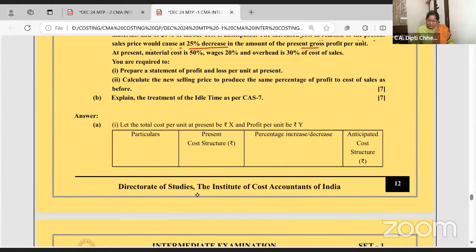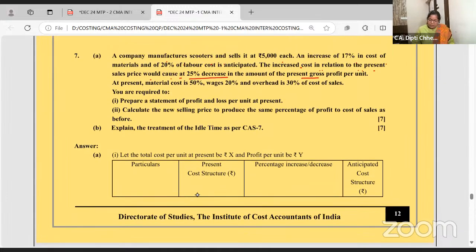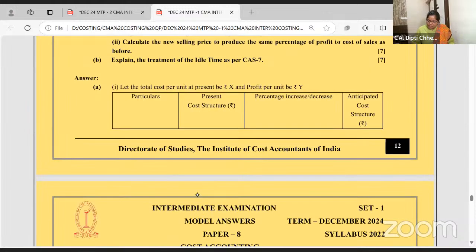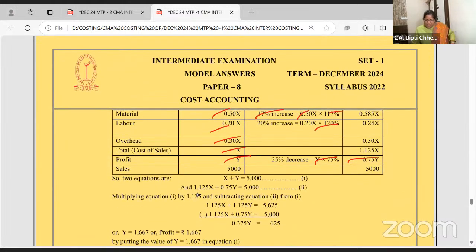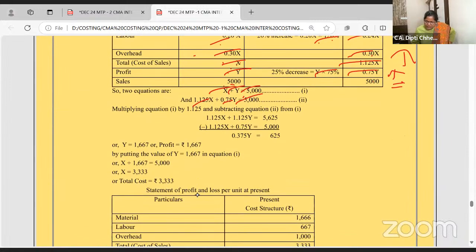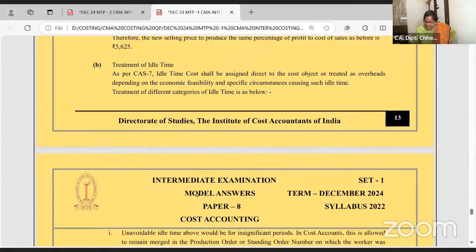This is a nice small cost sheet with equation, right? Let's go. Material cost is 50%, wages is 20, overhead is 30. So your total cost is X, profit is Y, X plus Y is the selling price. Now material is 0.5 into 17% increase, wages 0.2 into 20% increase. Overhead is same. So total cost is increased and selling price is same, so profit will decrease, no? 0.7 is the second equation. Now you solve the equations, get the values of X and Y, and you can make it.